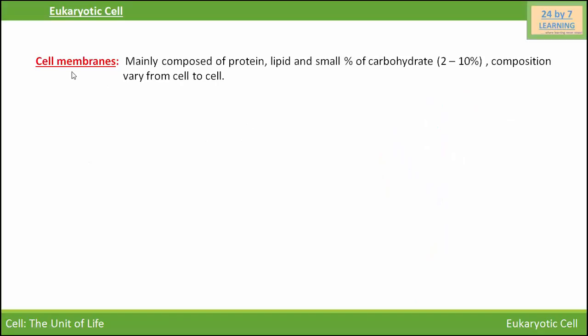Next, we discuss the cell membrane of the eukaryotic cell, which is mainly composed of protein, lipid, and a small percentage of carbohydrate. The composition of the eukaryotic cell membrane varies from cell to cell.